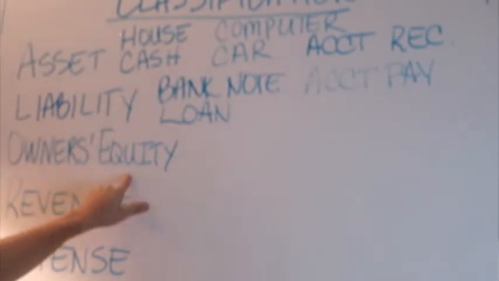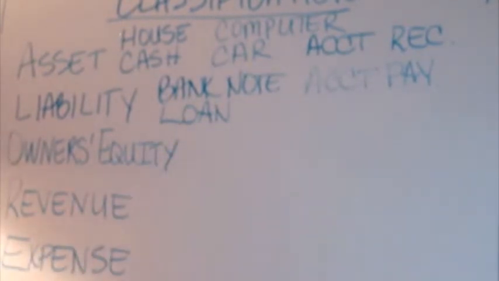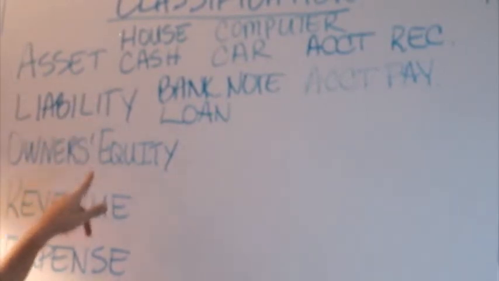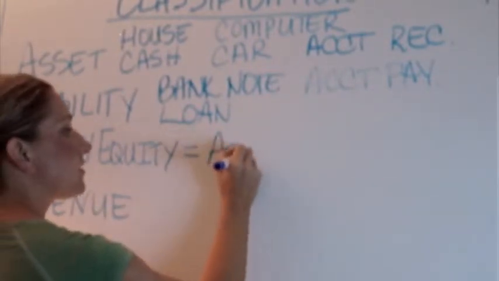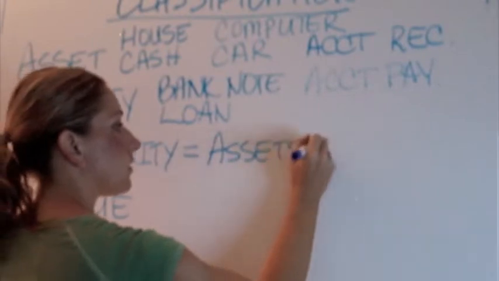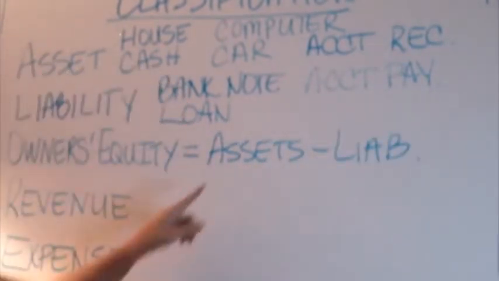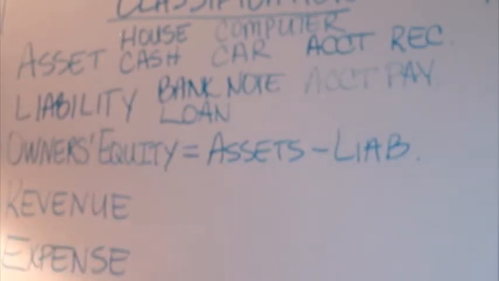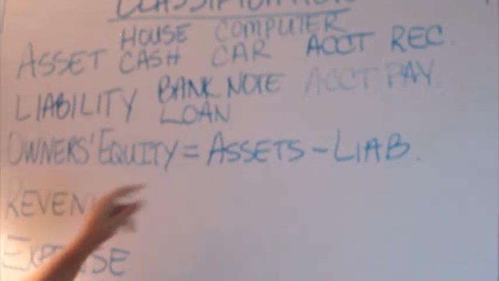An equity account is fairly easy to remember if we recall the basic accounting equation, which is assets equals liabilities plus owner's equity. Using our college algebra, we can just swap that around to say owner's equity equals assets minus our liabilities, and I'm going to abbreviate. So this means if we sold all of our assets and pooled all of that money together and paid off all of our debts, our equity would be exactly what we have left over.